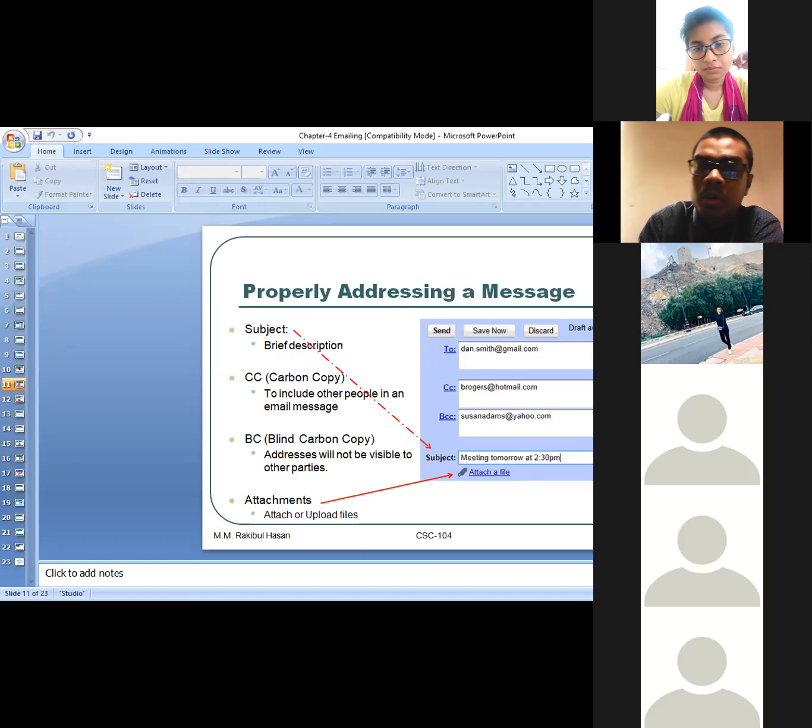So now, what about BCC? BCC means blind carbon copy. Okay, consider another situation. Hafiz is not connected now.